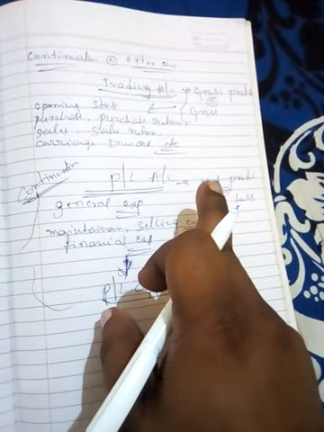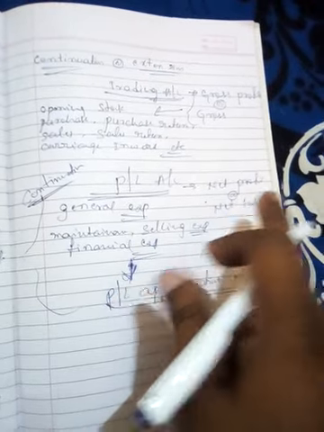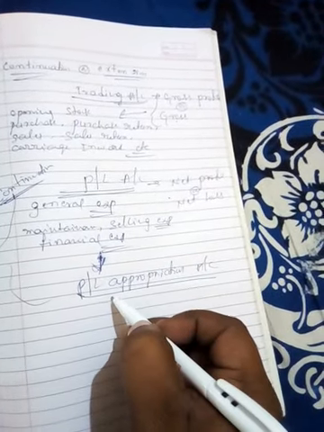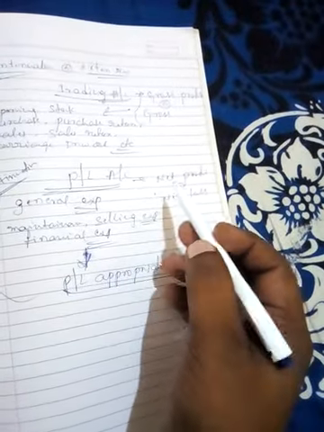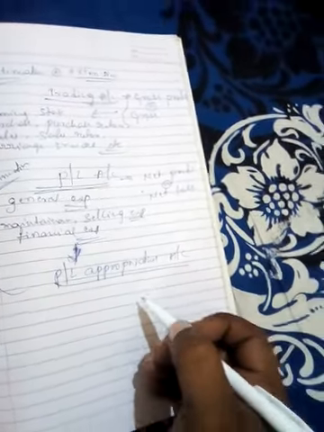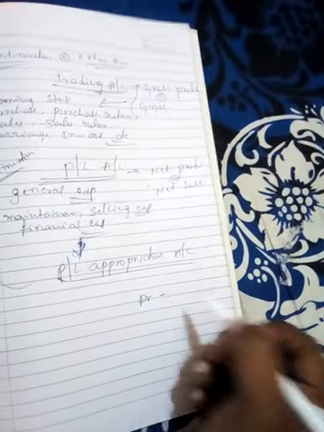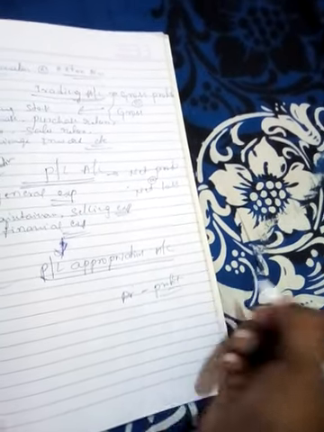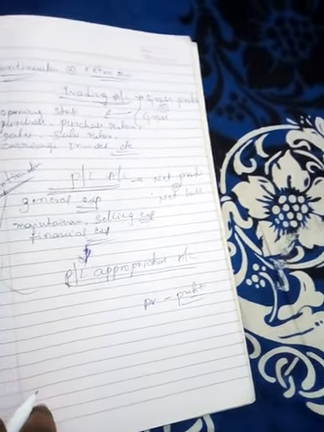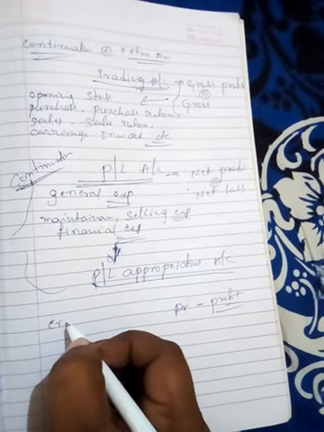Whatever net profit and net loss we get is transferred to the profit and loss appropriation account. If we get net profit in the profit and loss account, that profit is entered on the debit side. If we get net loss, we enter the loss on the credit side.